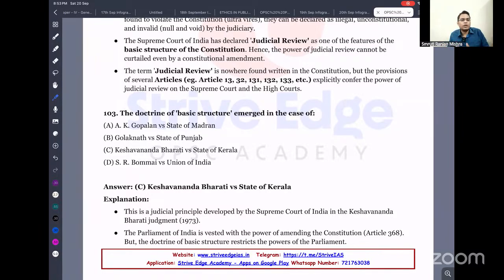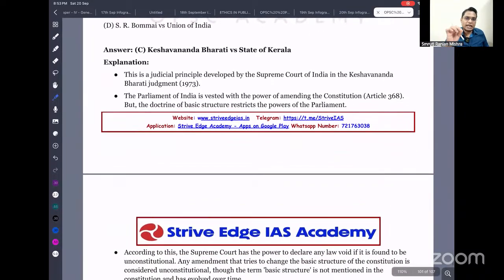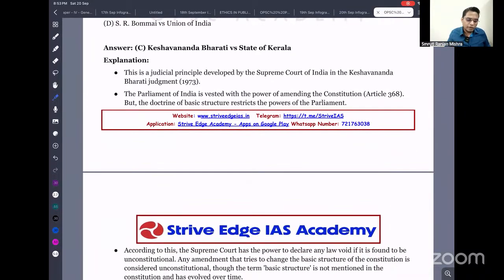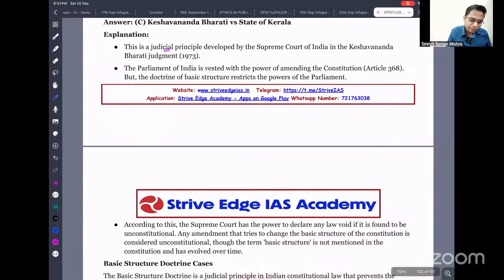So this is what was invented by the Supreme Court in the Keshavananda Bharati case. According to that basic structure, Parliament cannot amend. Parliament has amending power, but it cannot amend the basic structure of the Constitution. Otherwise, it will damage our Constitution. So the basic structure acts as a limit on the amending power of Parliament. This judicial principle was developed in the Keshavananda Bharati case, acting as a limit to the amending power of Parliament under Article 368.